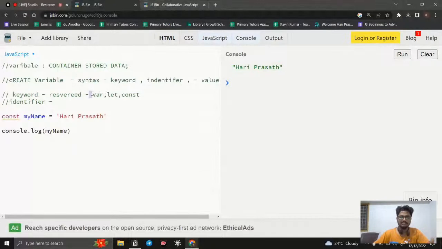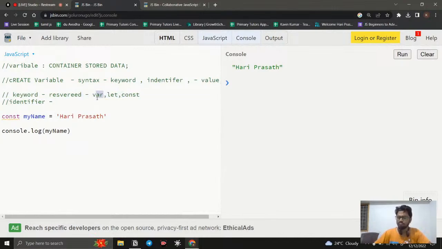Right now, just understand that the var keyword is pretty old, and it has so much overlooked behavior, and it does not have a scoping concept. When JavaScript was introduced in 1995, the var keyword was introduced. It causes some problems in our code because of its overlooked behavior and also the scope problem. That is why they introduced the let keyword and const keyword in modern JavaScript. After 2015, let and const were introduced to replace var.